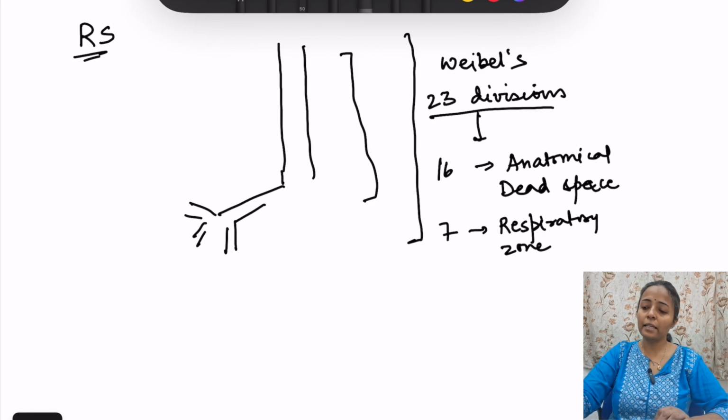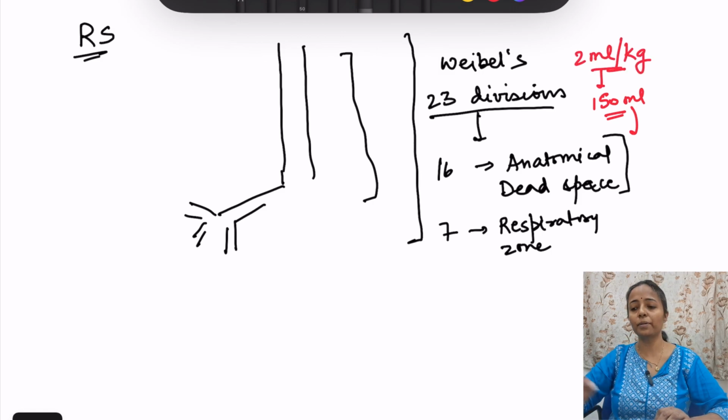Fine. And this anatomical dead space, if we see how much is the volume, then it is 150 ml. And we can calculate this as 2 ml per kg of the person. So if we know the weight of the person, then simply multiply that weight with 2 ml and it will give you the dead space value.